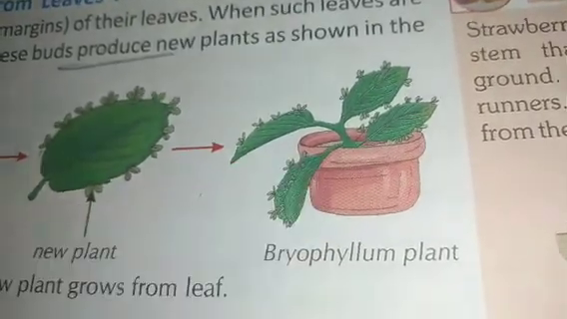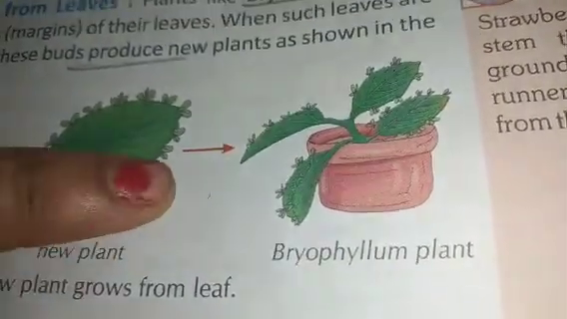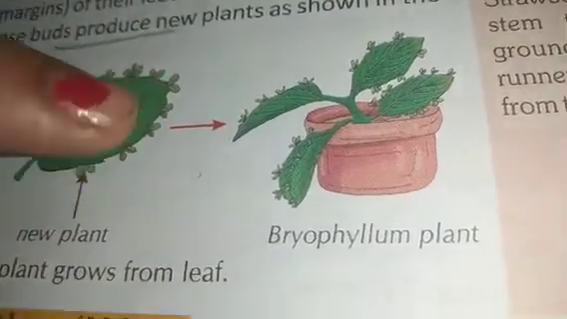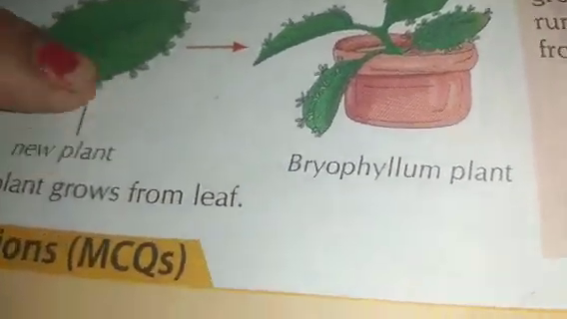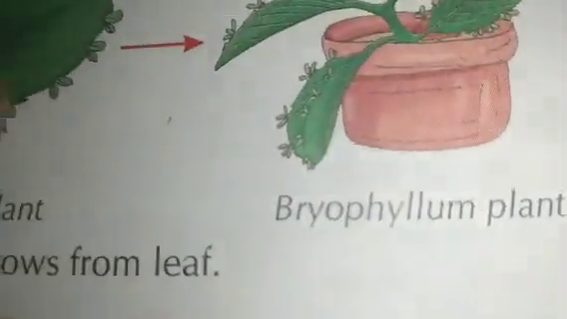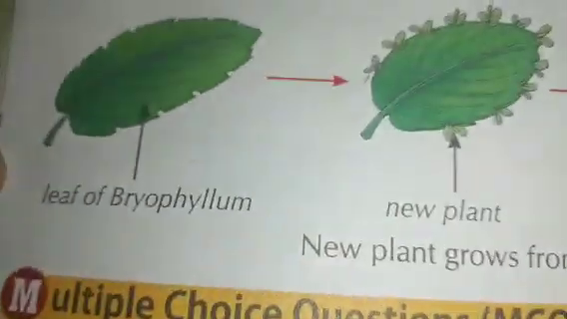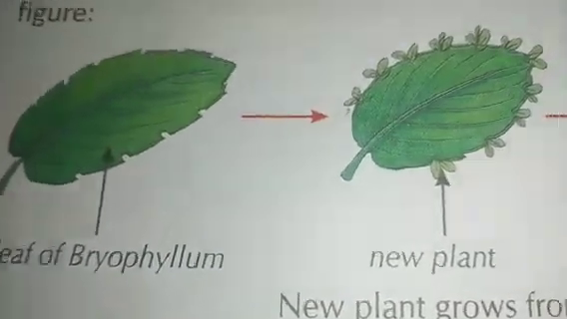The plants like bryophyllum have buds on the edges. These are called buds, children. Actually, those 2 are looking like leaves, that's why I told, but this is called buds. Okay, the proper word is buds. Now, at the margins of the leaves, when such leaves are kept in moist soil, these buds produce new plants as shown in the figure.